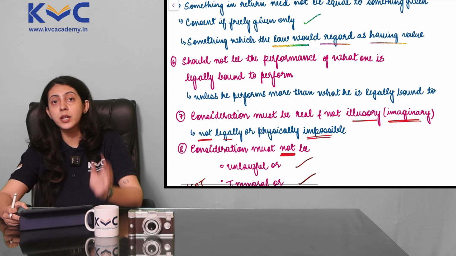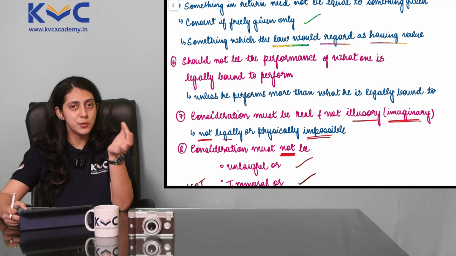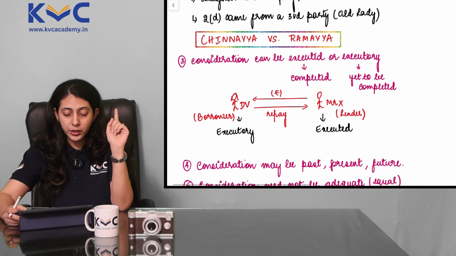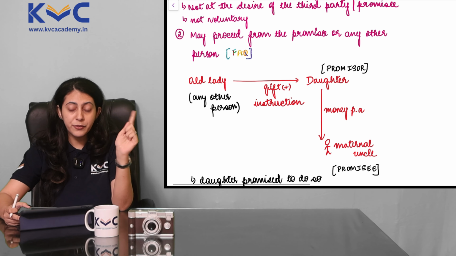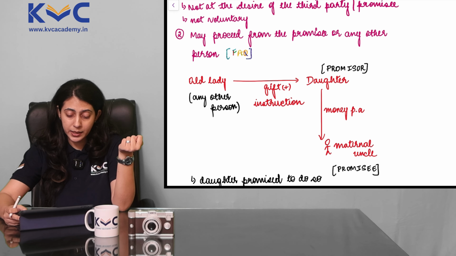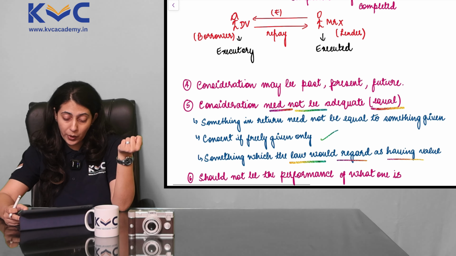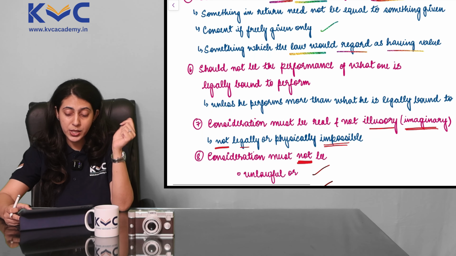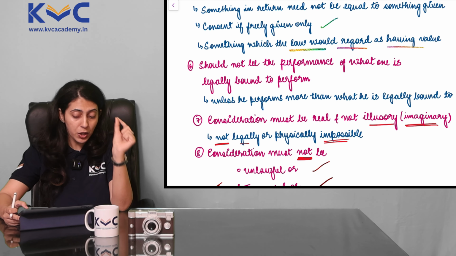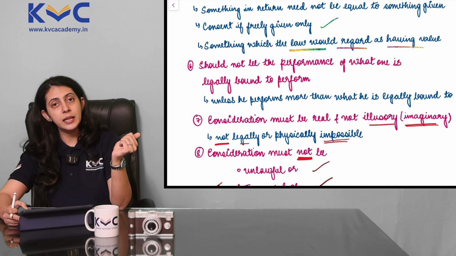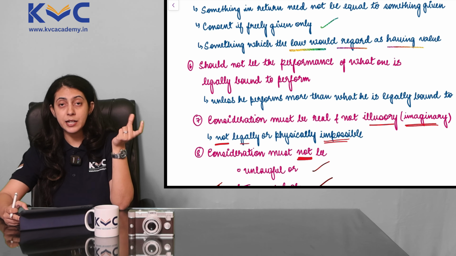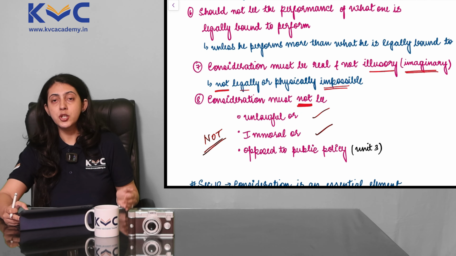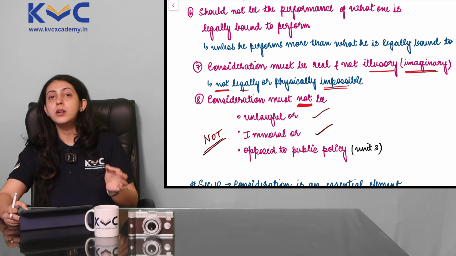It's a very important topic. Could be asked as a descriptive question as well if it's your lucky day. But otherwise, I generally feel key point 2, it may proceed from the promisee or any other person, that could be a case study question. Point 5, consideration need not be adequate, that could also be asked as a case study question. Point 6.2, in fact, it should not be the performance of what one is legally bound to perform. These 3 could be areas of case study questions, and the others also are important, but make sure that these 3 points are studied by you a little more in detail.